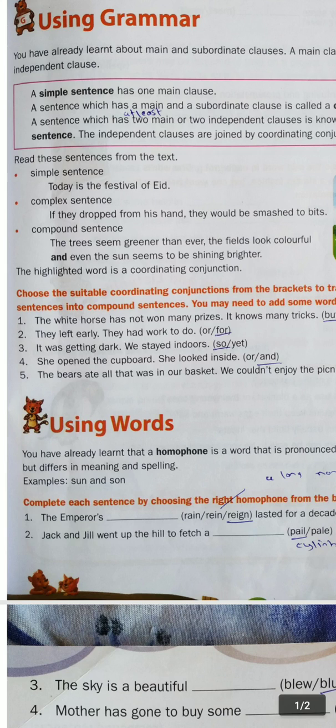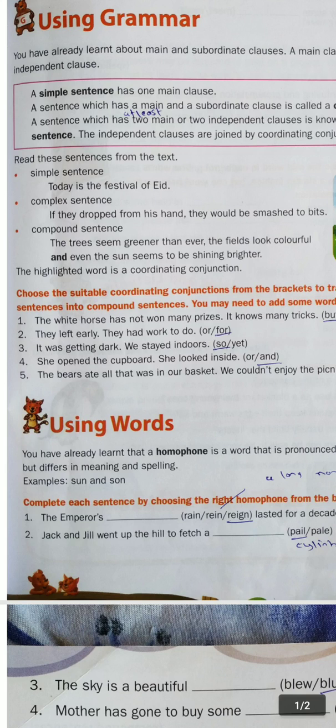And after that, "and" is a coordinating conjunction. And after "and" there is a third main clause: even the sun seems to be shining brighter. So see, this example of a compound sentence contains three main clauses, and there is one coordinating conjunction, "and", which is also used. So these are the examples of simple, compound, and complex sentences.